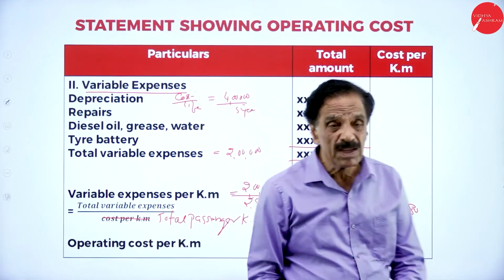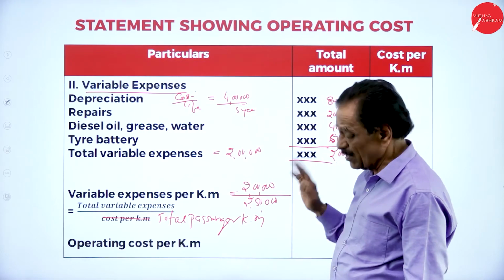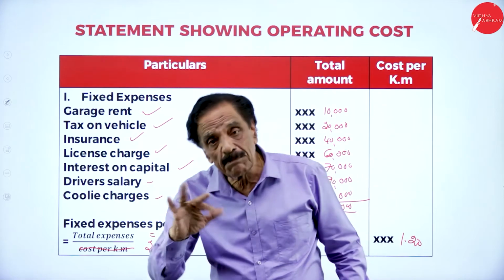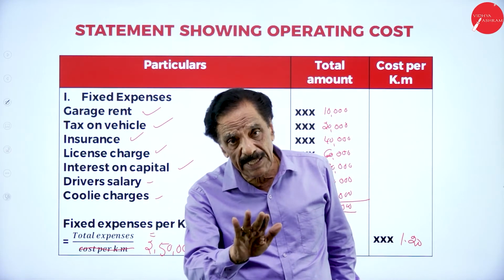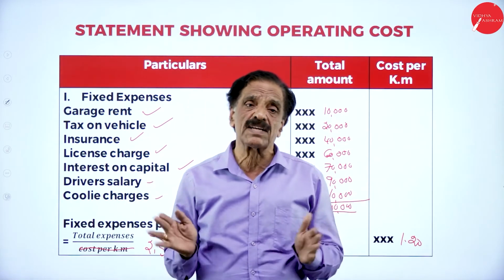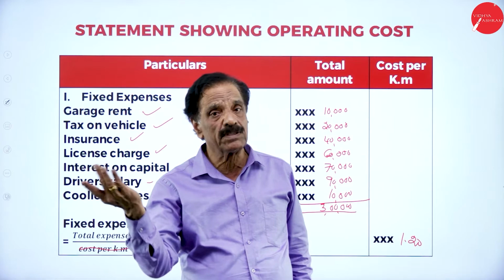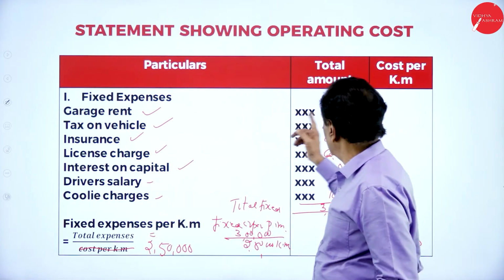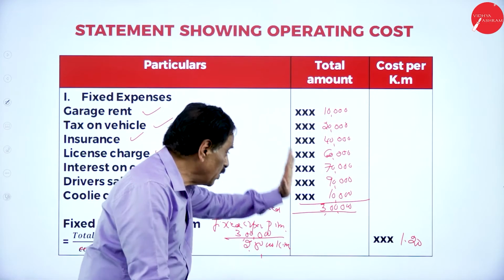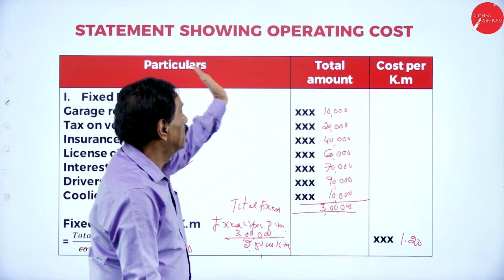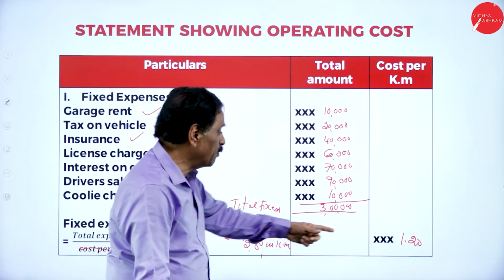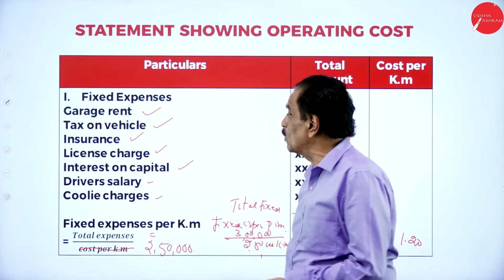This is again just an example to see how it will work out. All the expenses have been divided into two groups: one called fixed expenses, another called variable expenses. Fixed expenses remain constant, while variable or running expenses change with running. If 3 lakh is the total fixed expenses and the number of kilometers run is 2,50,000, it works out to 1 rupee 20 paisa cost per kilometer.